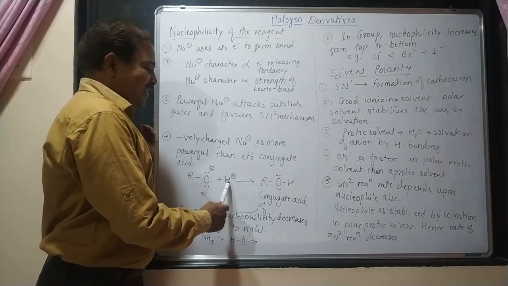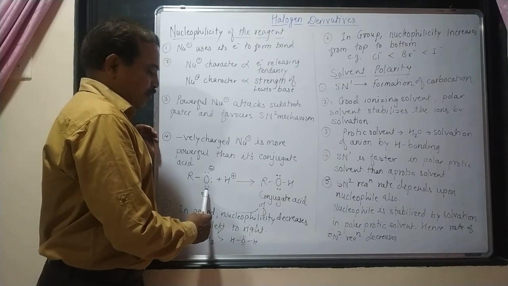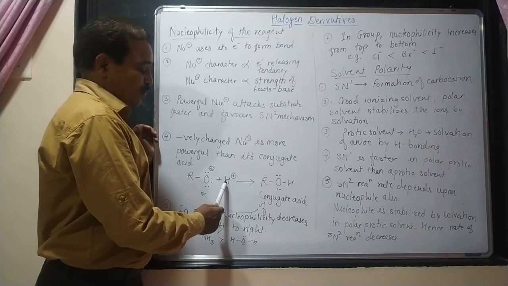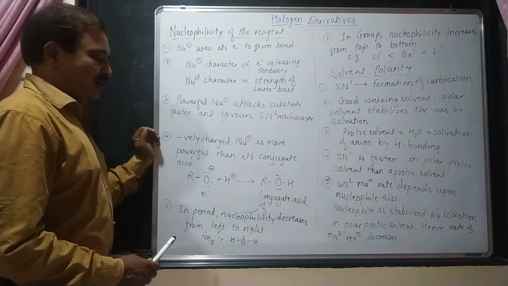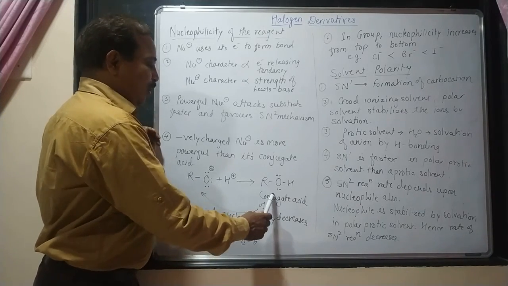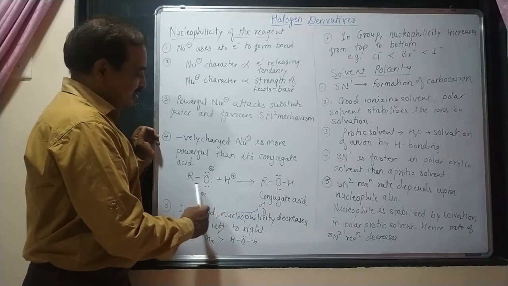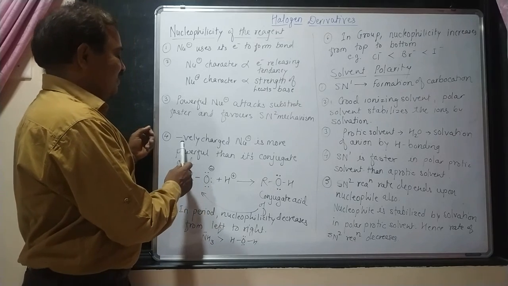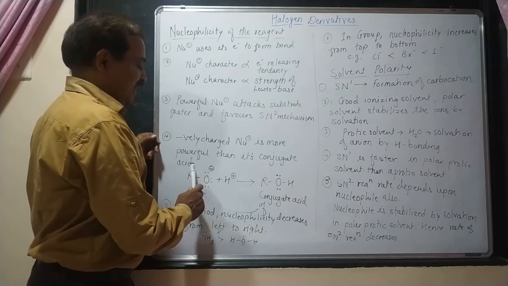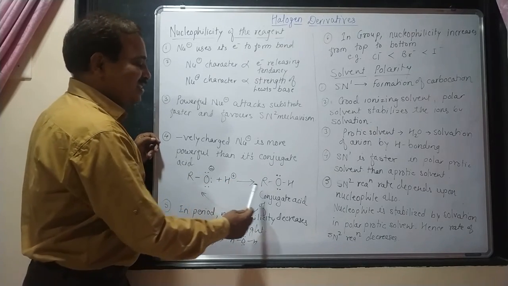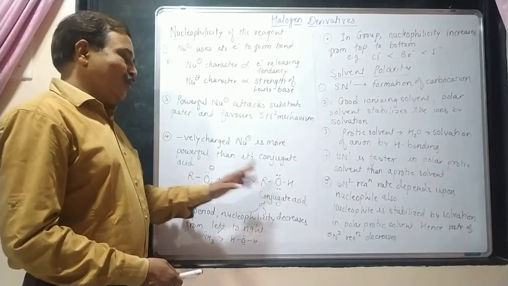RO minus plus H plus is there, so this RO minus is a Lewis base which provides its pair of electrons to hold this electrophile to form ROH, that is an alcohol. So this alcohol is the conjugate acid of the base RO minus. So this is a stronger nucleophile. So that is given here. A negatively charged nucleophile is more powerful than its conjugate acid. When we compare this species and this species as a nucleophile, this will be more powerful than its conjugate acid.